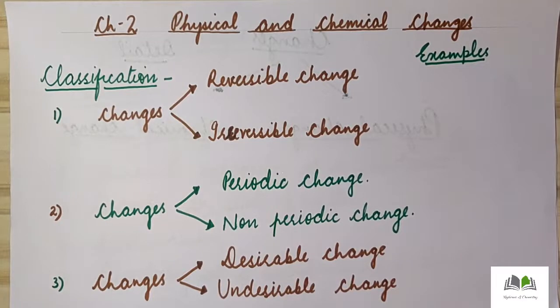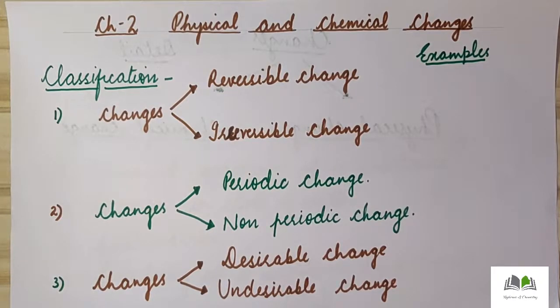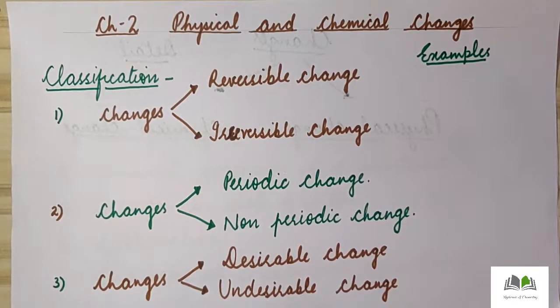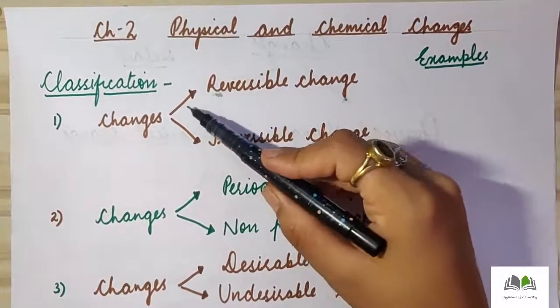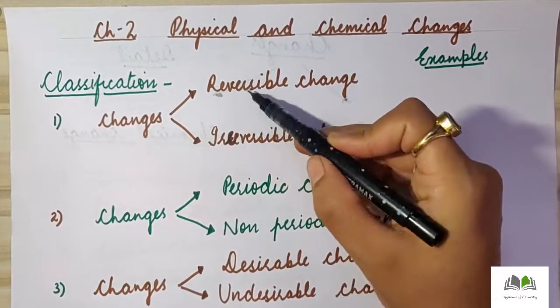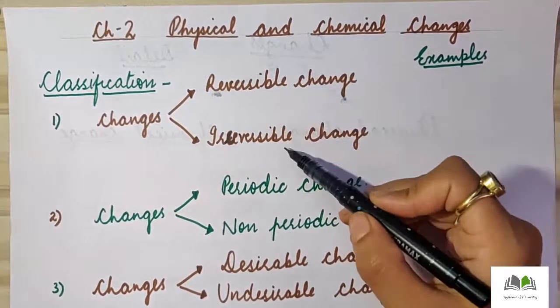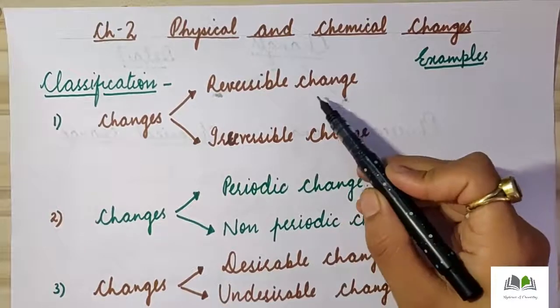Now, first of all, I'm going to discuss the general classification of changes, or the type of changes which occur around us. First of all, changes can be classified into two types on the basis of whether they can be changed again, or reversed back, or not. So the first classification is that change can be classified into two types: one is known as reversible change and the second one is known as irreversible change.